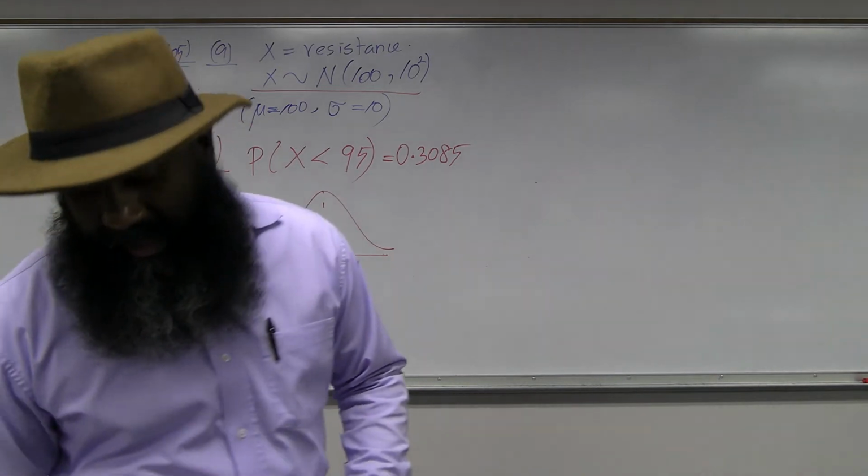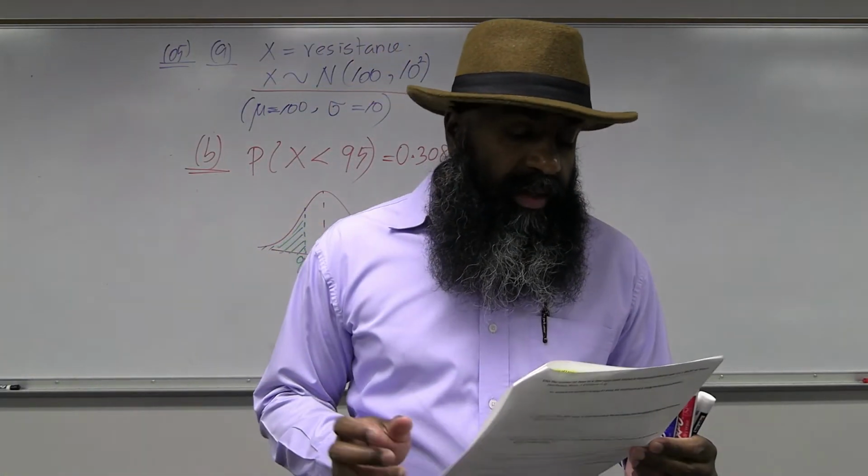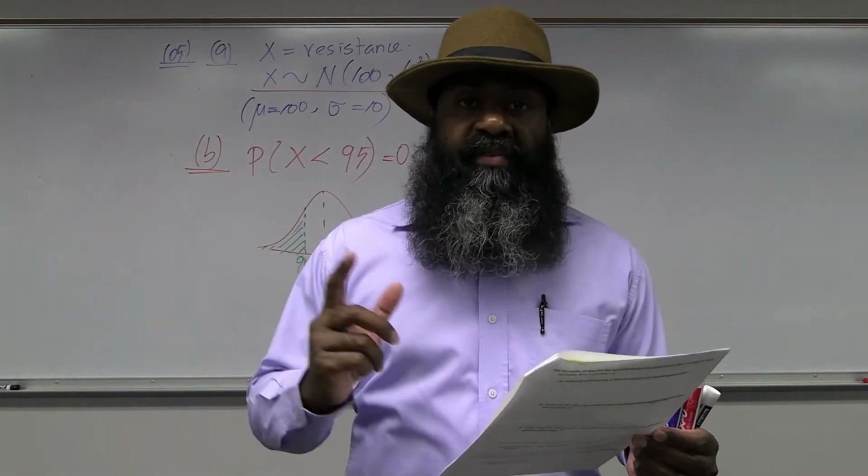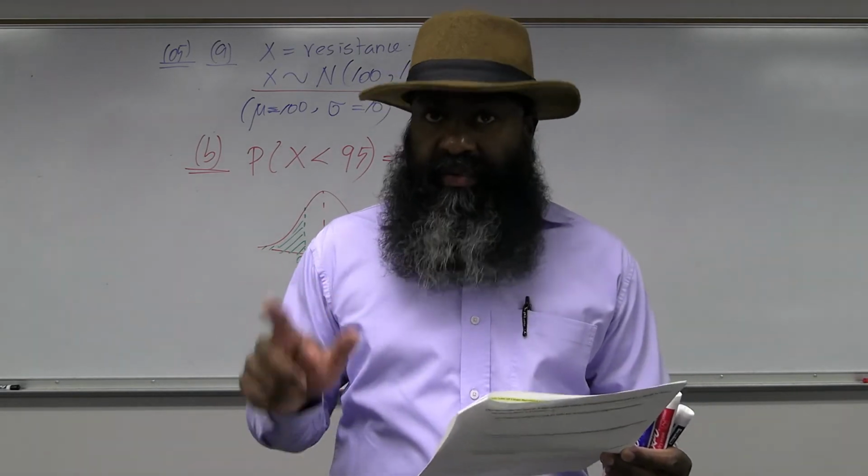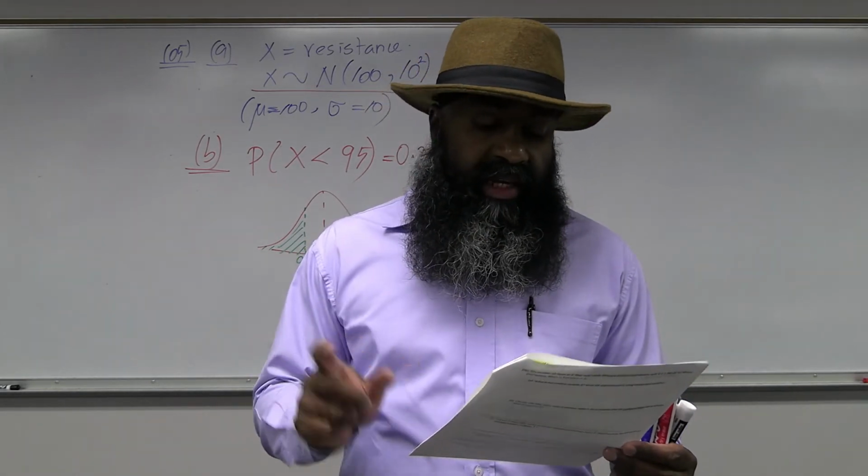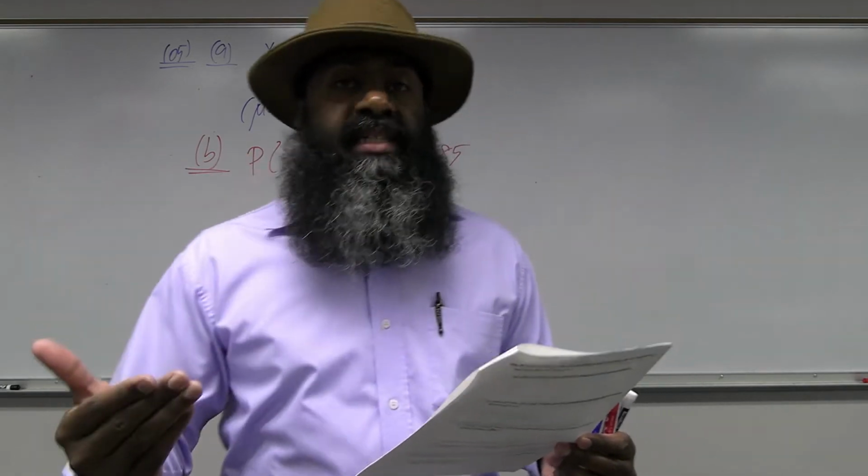Let's move on to part C. Take a random sample of 25 resistors. So n equals 25. What should be the distribution of the average resistance X bar?